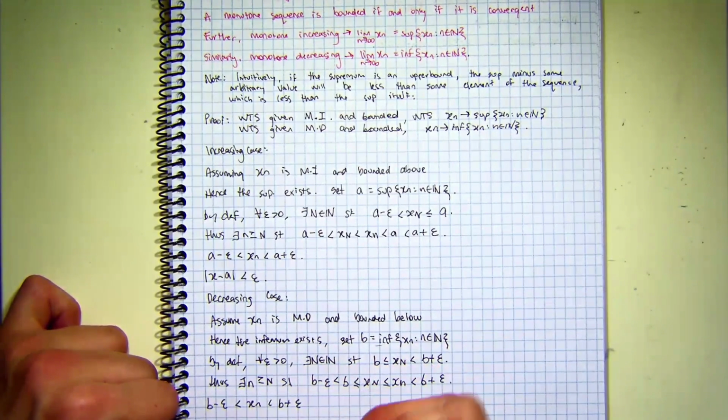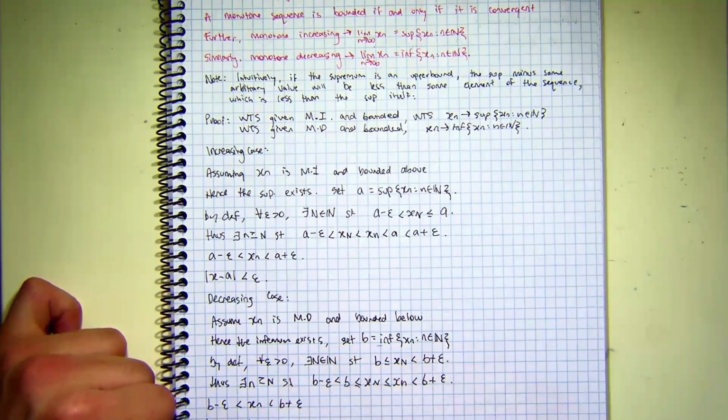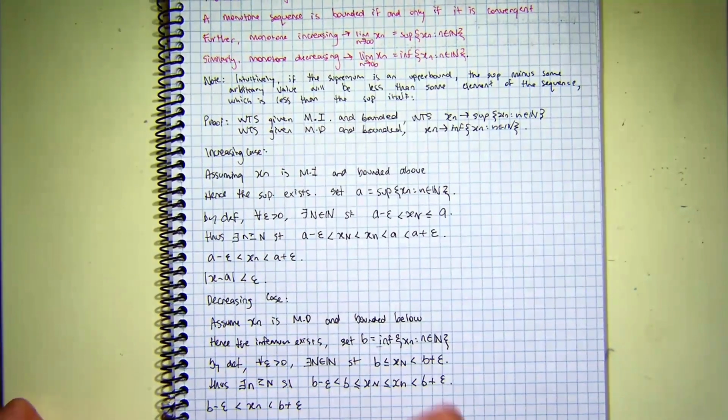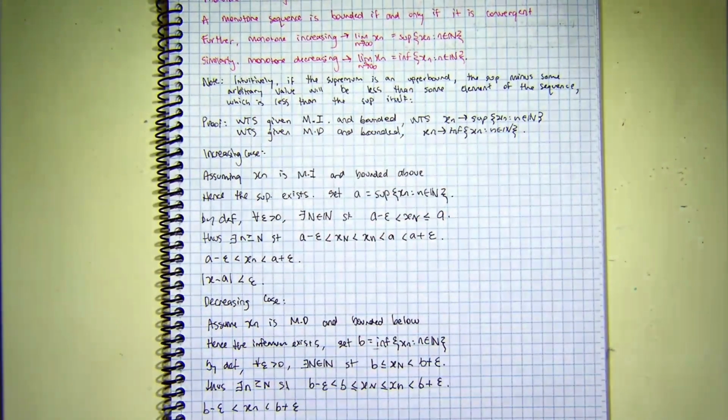And now putting this with an absolute value, the absolute value of xn minus B is less than epsilon, which is also the definition of a convergent sequence, where we have xn minus L is less than epsilon. So that's our proof for both the increasing and the decreasing case of the monotone convergence theorem.